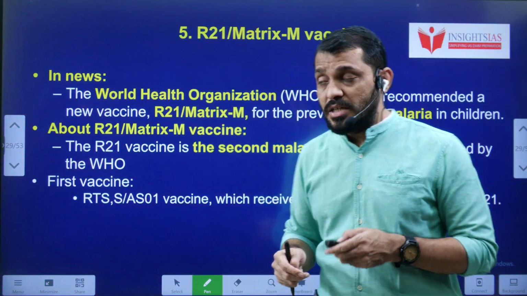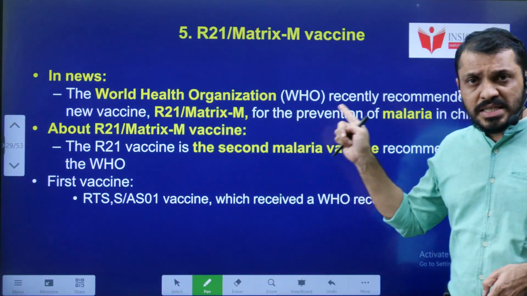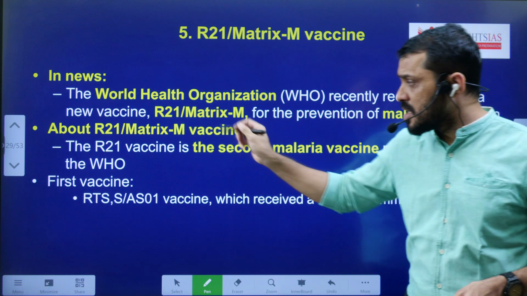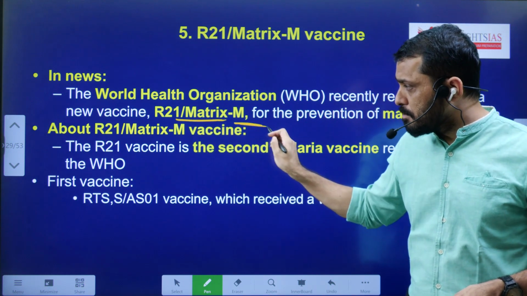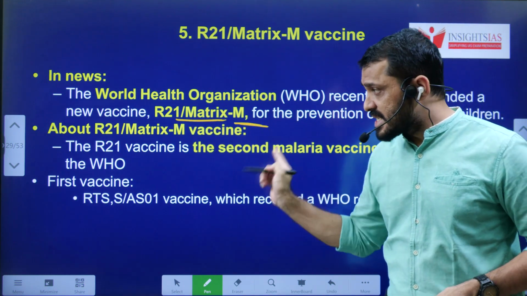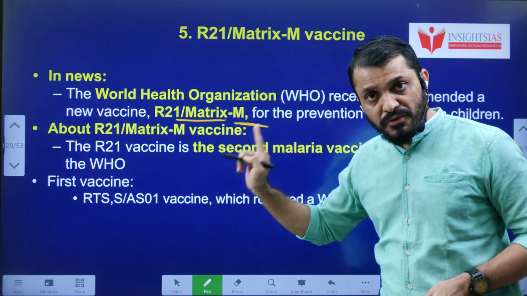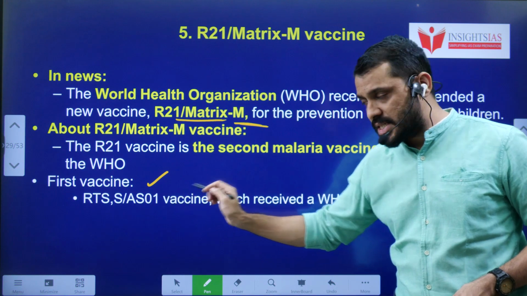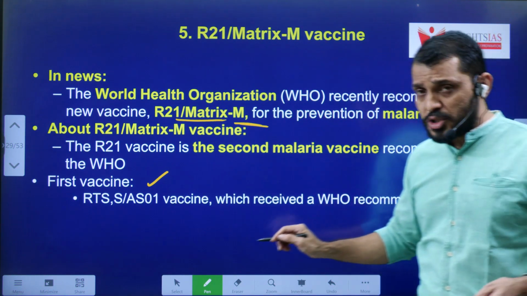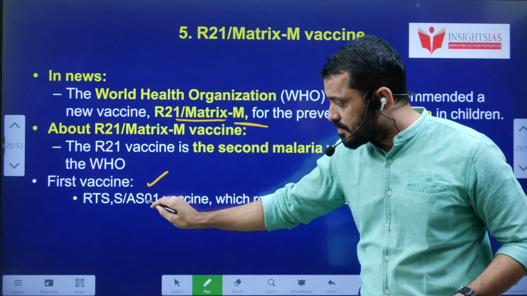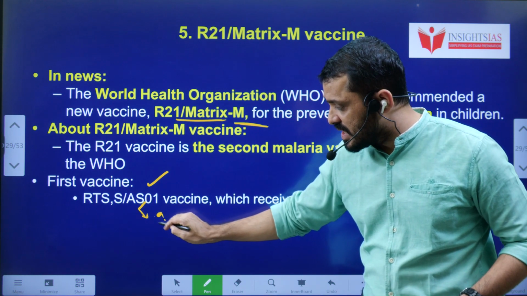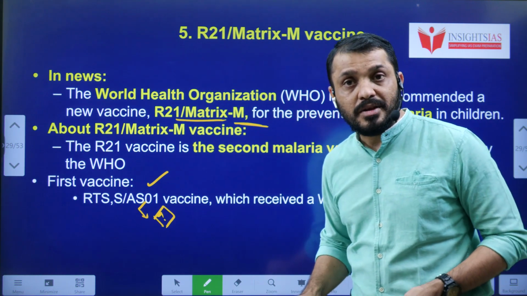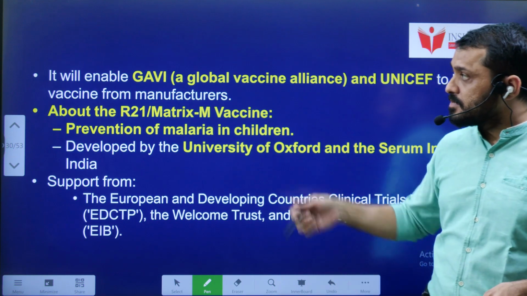Now let's see, WHO approved the second malaria vaccine. That name is R21 Matrix M. It is the second one. The first malaria vaccine was RTS,S/AS01. So tell me students, the first malaria vaccine was developed by which company? Which company developed that? Tell me.